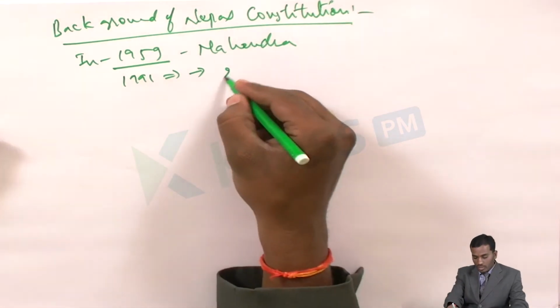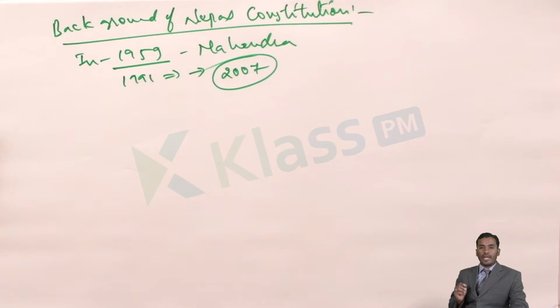Finally, in the year 2007, the Nepal people were able to fight successfully and adopt a democratic system, and they emerged as a republic country after a long struggle. There was a long struggle in Nepal, like we will be learning in some of the topics in the book, the popular struggle in Nepal. All the people came together and fought against the monarchical rule, and they restored and established democracy in their country.